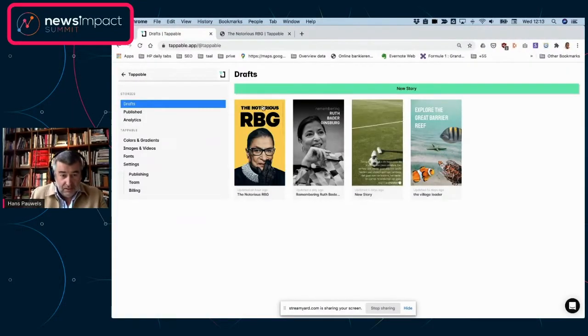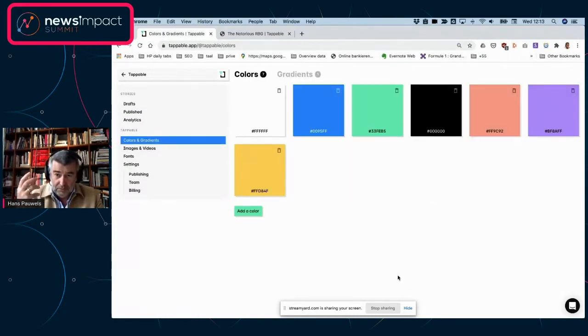Then you'll immediately see two different parts. You see the bottom part here, and I'm going to start with that, which has everything to do with your brand assets. Because let's face it, if you want to push out content in a story format or in whatever format, it's always very important that you have your brand assets.